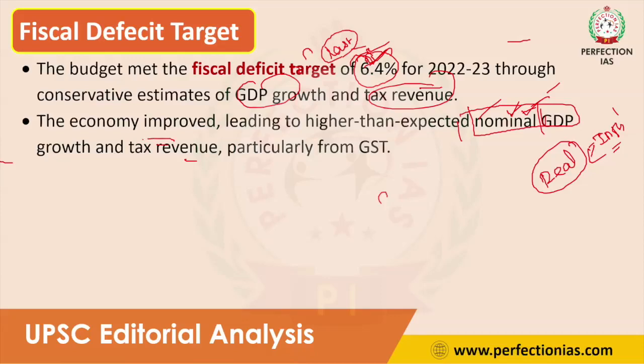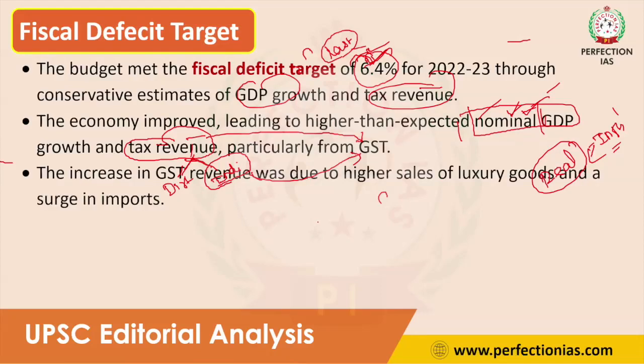Government tax revenues increased mainly from GST. Government tax revenue can be categorised into two kinds: direct tax revenue and indirect tax revenue. Indirect tax revenue increased due to the impact of GDP. The increase in GST revenue was due to high sales of luxury goods.